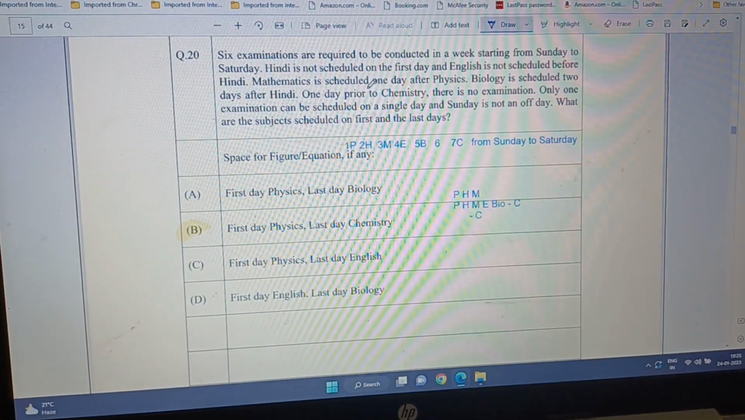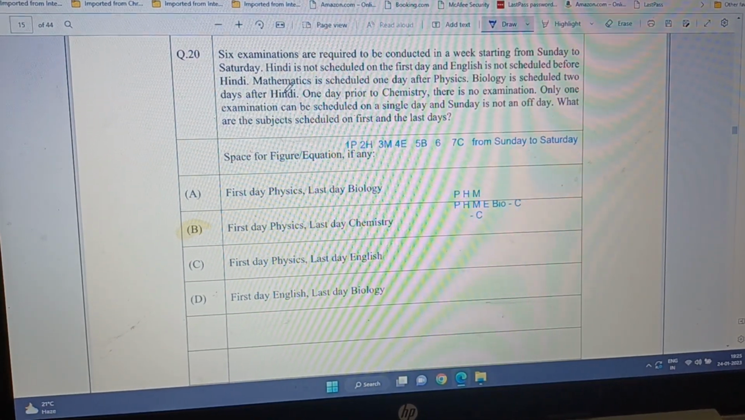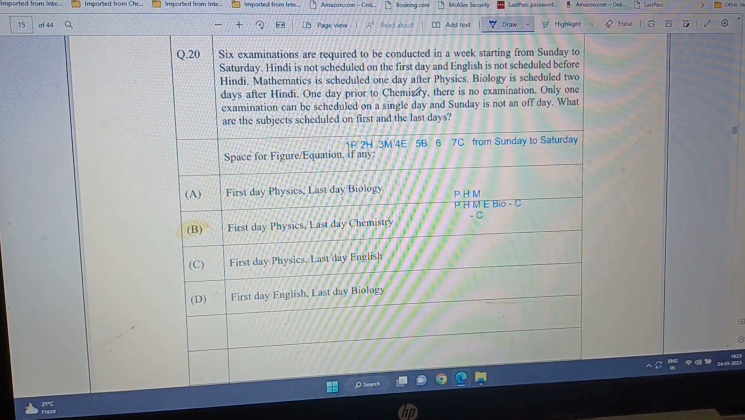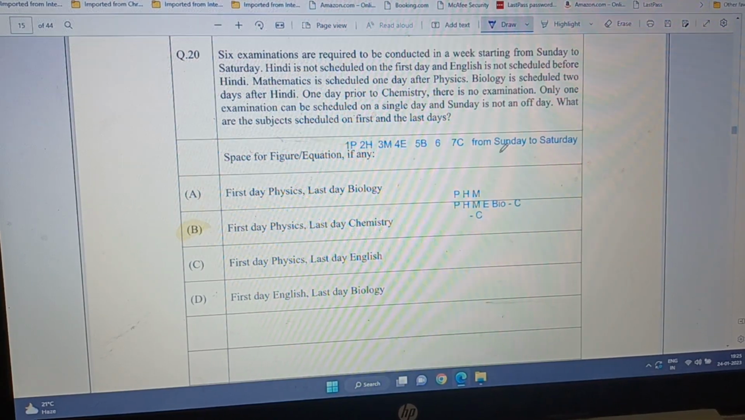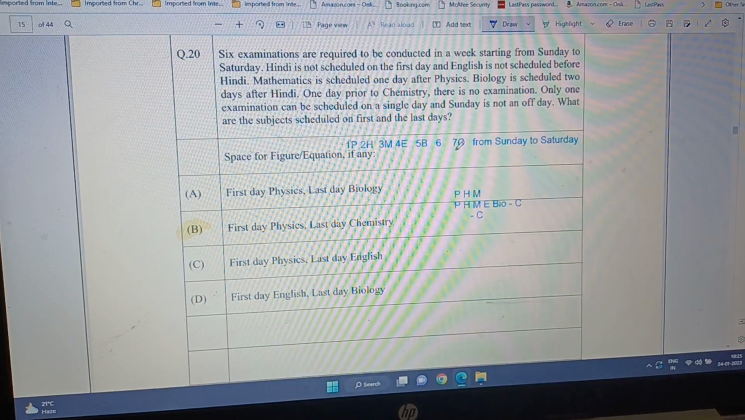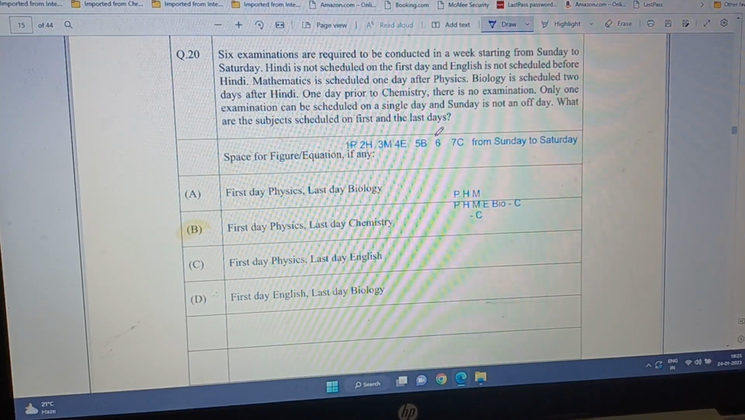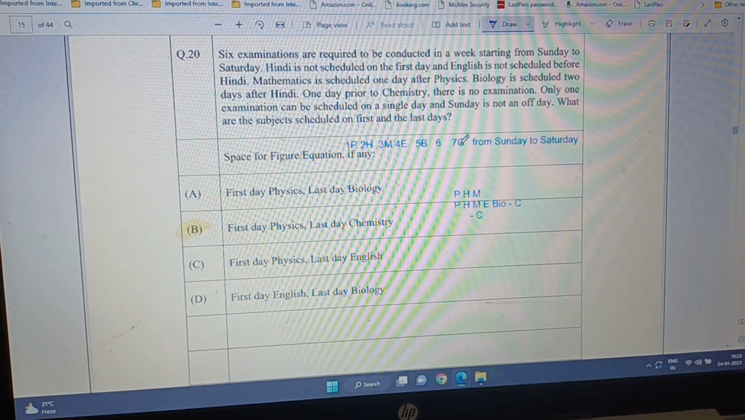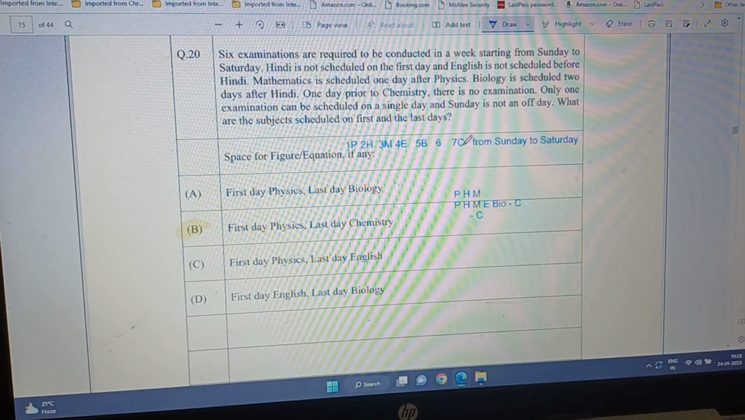So biology is scheduled 2 days after Hindi, we don't know. One day prior to chemistry, there is no examination, so I put chemistry here, and the 1 day gap is this one. So on the sixth day there is no examination, and chemistry is on the last day.